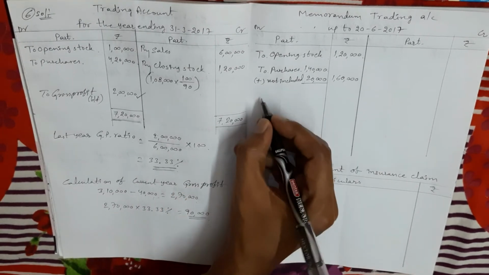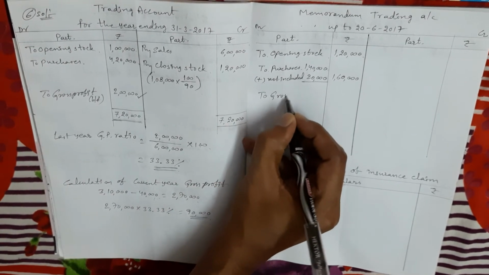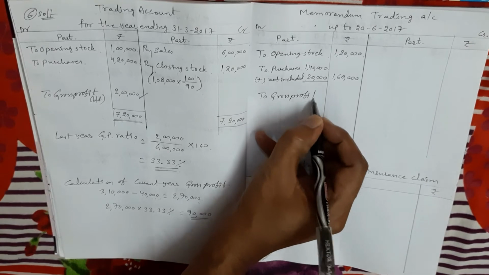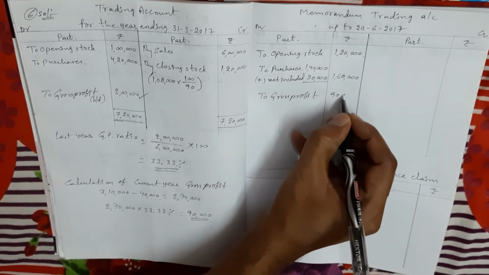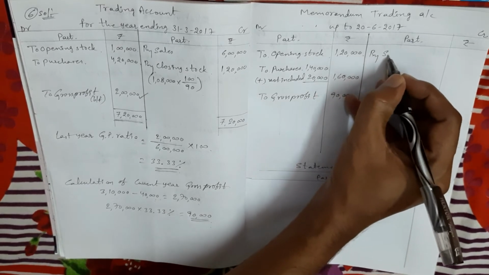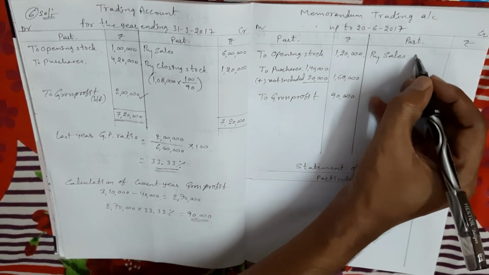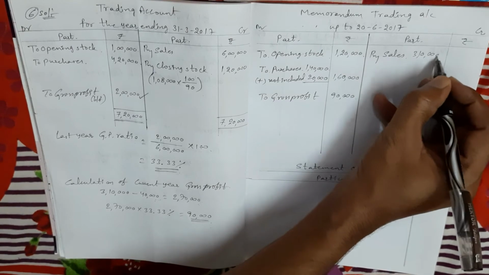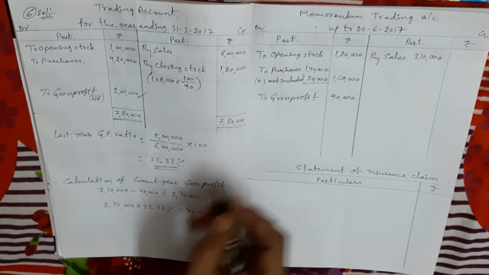Okay. Now I am taking the gross profit for the current year, 90,000, which we got in the second step. Next, credit side, sales, 3,10,000 minus 40,000.